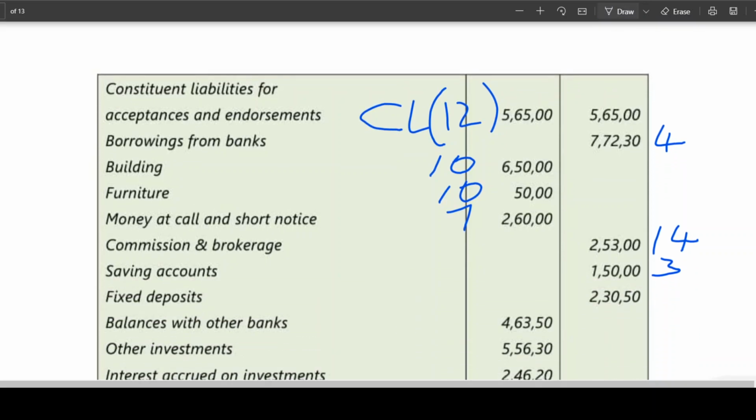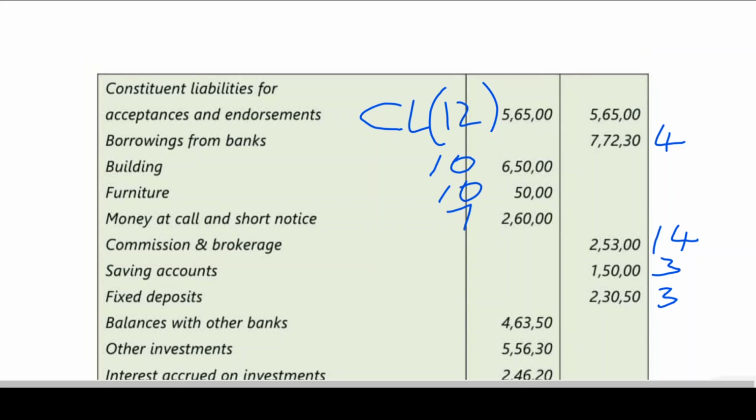Fixed deposit is also a liability, schedule 3. Balances with other banks, I told you CBI, B, balances with other banks, schedule 7. Other investments also come under investment only. Am I right? Other investment also will come under investment. We can assume as other investment we got shares, bonds, etc. So we can assume it as shares.